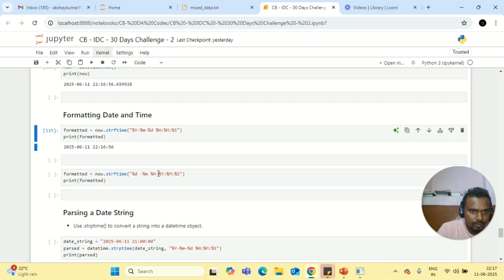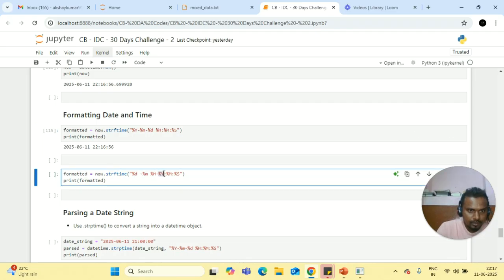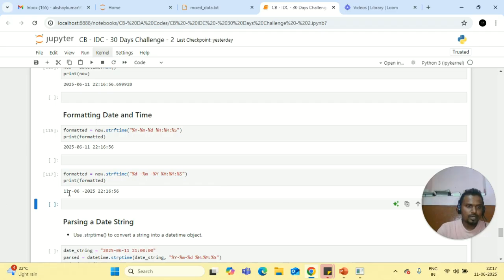Date, month, year. Here I'm changing it to date, and then month, and then year. Let's see the output. See, here you can see that it is executed as the 11th day of the 6th month of 2025, and the time is not changed.